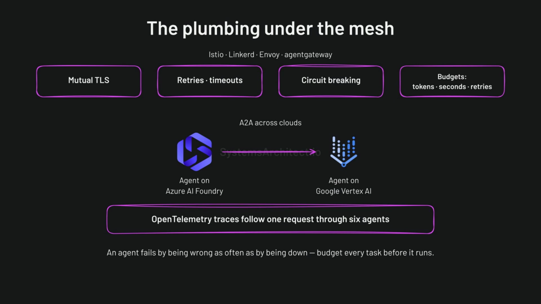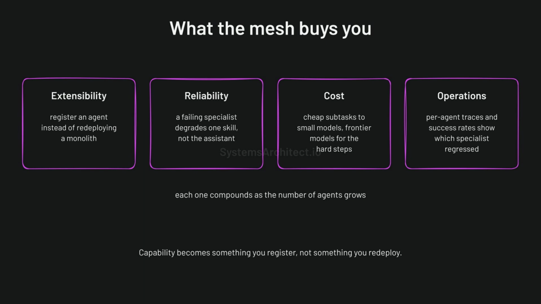Cross-cloud agent collaboration is the payoff. Protocol-level contracts let an agent on Azure call one on Google Cloud. Extensibility is the clearest gain because adding a capability means registering an agent rather than redeploying a monolith. Reliability improves when a failing specialist degrades one skill instead of the whole assistant.